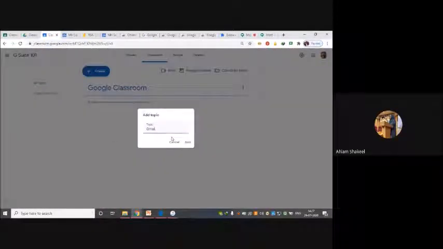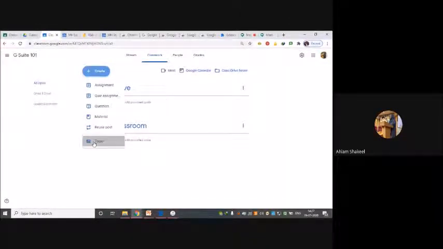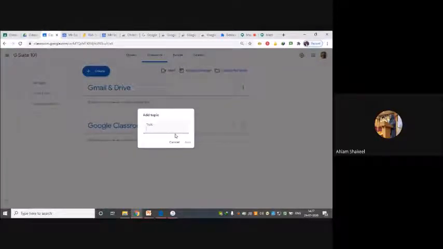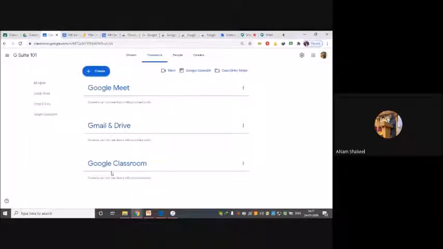Email and Drive. This is my second topic. The third topic that I create is Google Meet. So suppose I have 3 topics, and I create these 3 topics. Now these 3 topics are what you can say are your chapters. Under the chapters you can put your notes, your assignments, and if you have quizzes, you can put those quizzes as well.